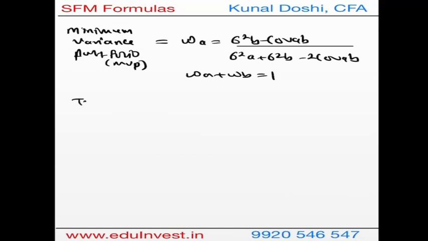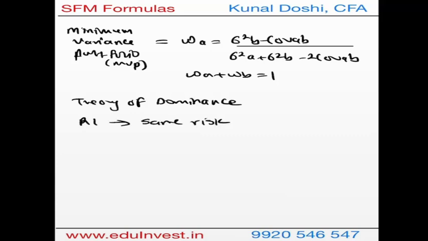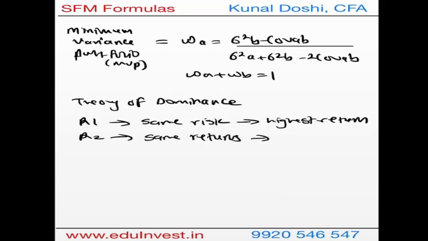The next concept is theory of dominance. In theory of dominance, you have three rules. The first rule is that if all the stocks have the same risk, choose the one with the highest return. Choose the one with the highest return, that will be ranked first. The second rule is if a couple of stocks have the same returns, then choose the one which has the lowest risk and reject the other, they are inefficient.